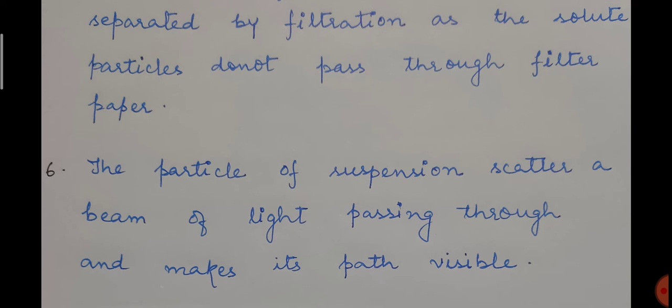When the solid particles are suspended, in that case we will observe it. That means the path of the light will be visible to us. But once the suspension separates out, that means the solid particles get settled down, in that case, if you pass the beam of light through it, you won't observe the path of the light. So these are the properties of suspension, which are very important.